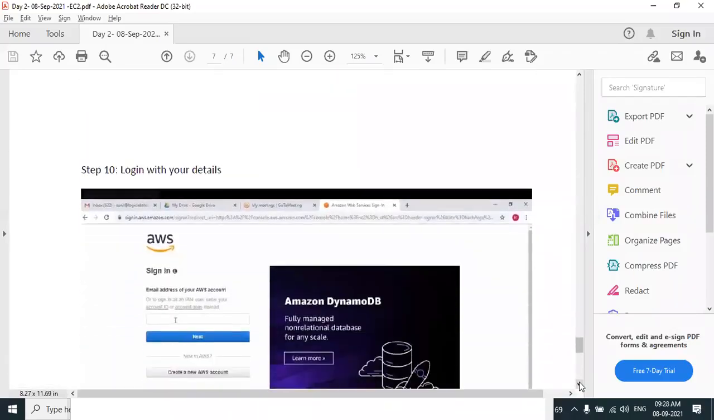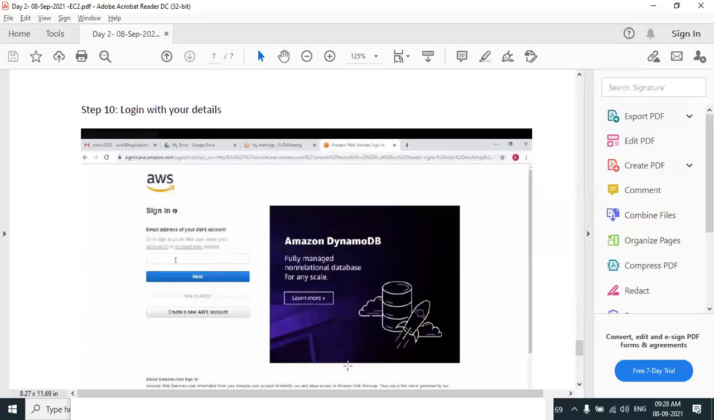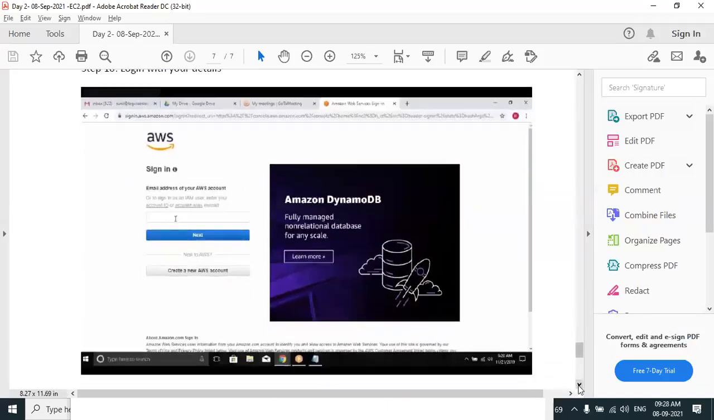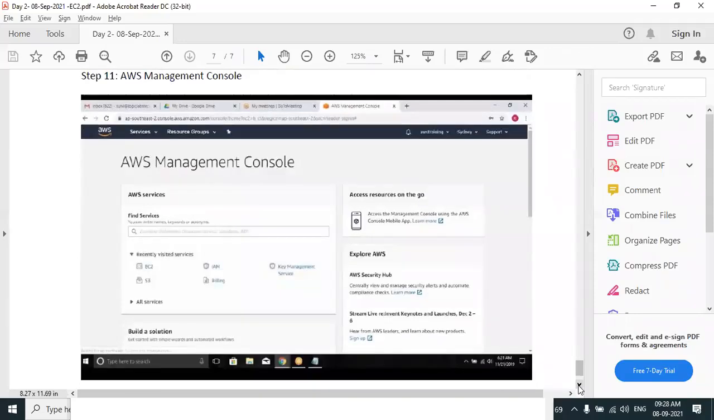Once you create an AWS account, now you can log in with your email address and login password. Then the moment you log in, the first landing page, as you know, is my AWS Management Console. As simple as that. Am I right? Is it difficult to create a new AWS account? No, it's not at all difficult.